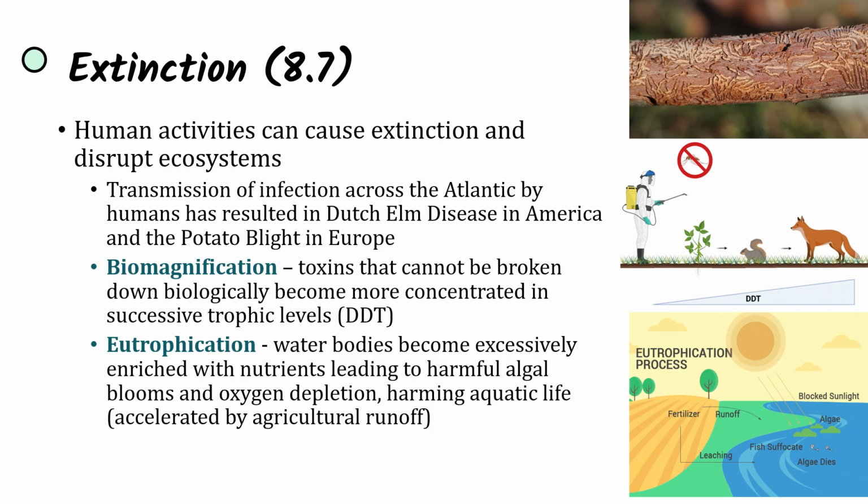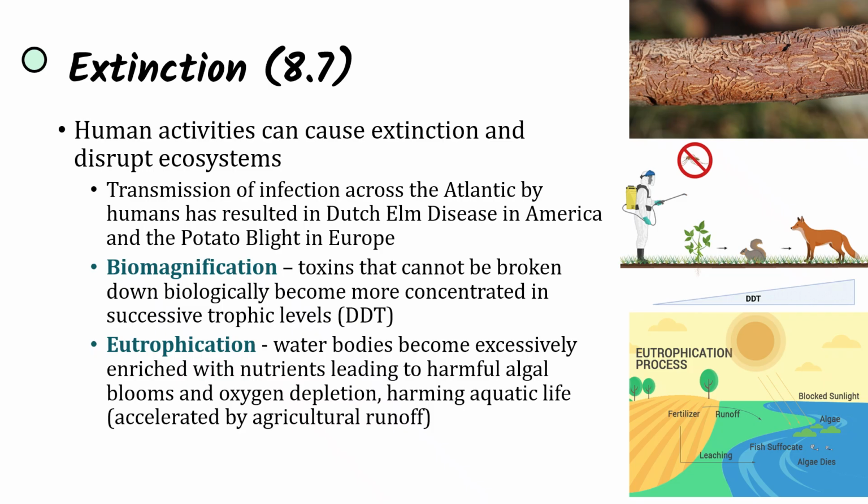And some disruptions that humans have caused specifically include transmission of infection across the Atlantic by humans, which has resulted in Dutch elm disease in America and potato blight in Europe. So the transfer of these diseases by humans moving across the Atlantic has resulted in these diseases being introduced.